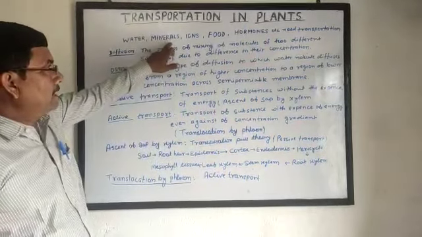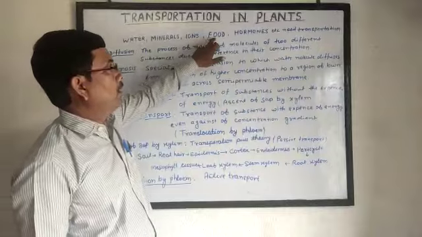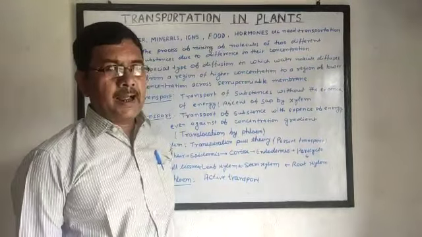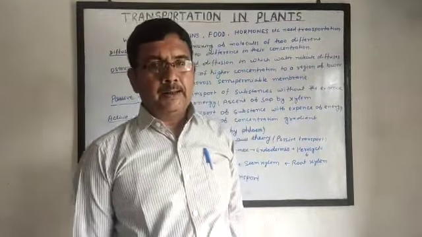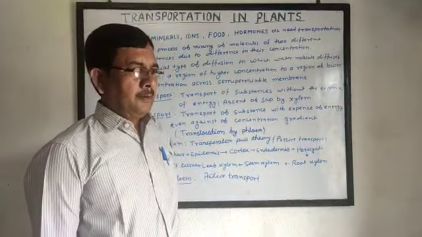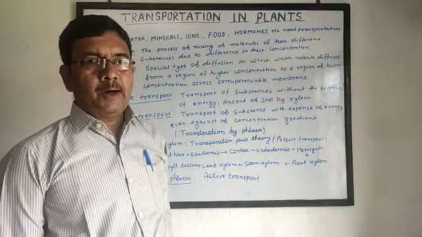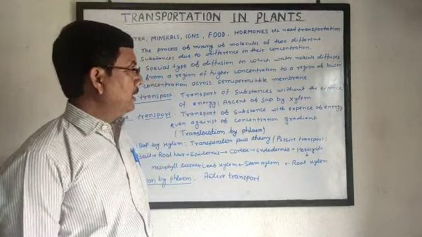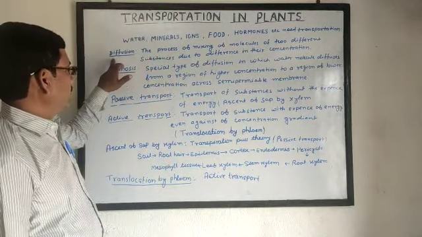Water, minerals, ions, food, hormones, etc. need transportation in plants. There are some mechanisms which are involved in transportation. We study these mechanisms also.